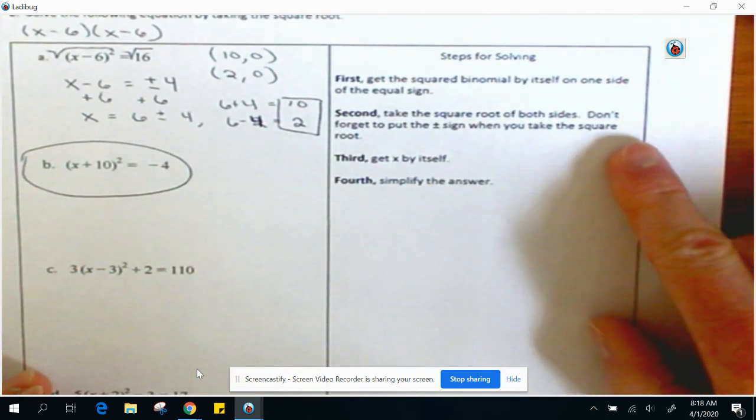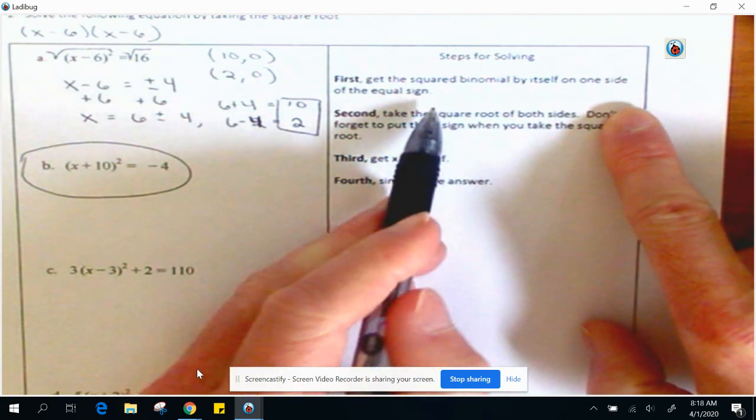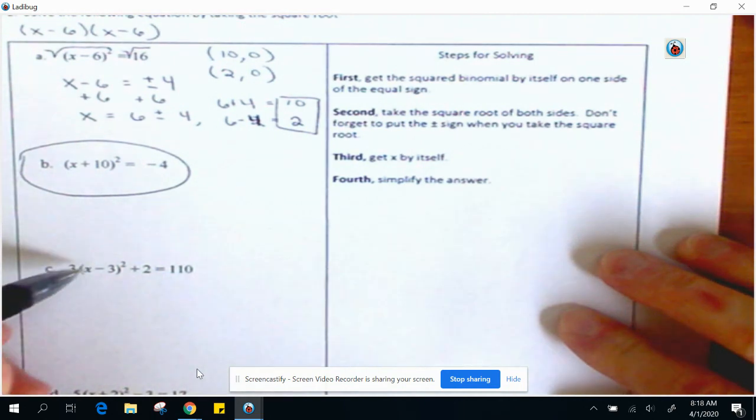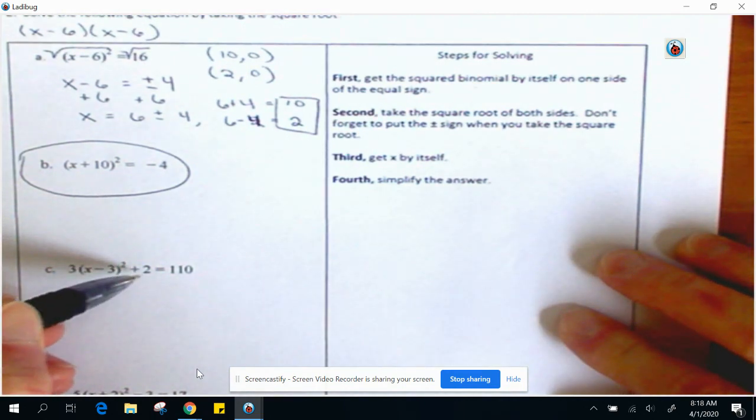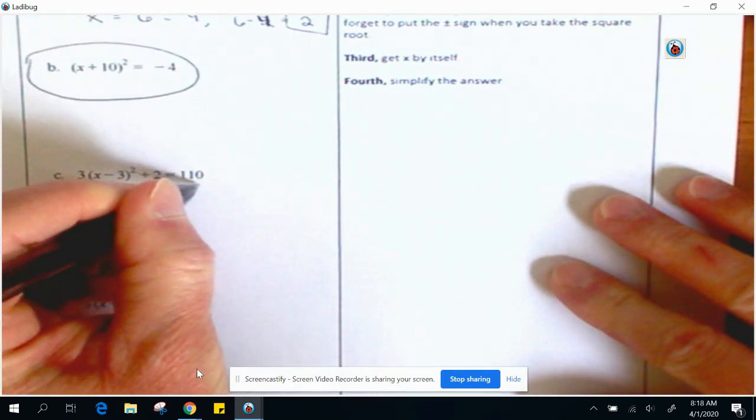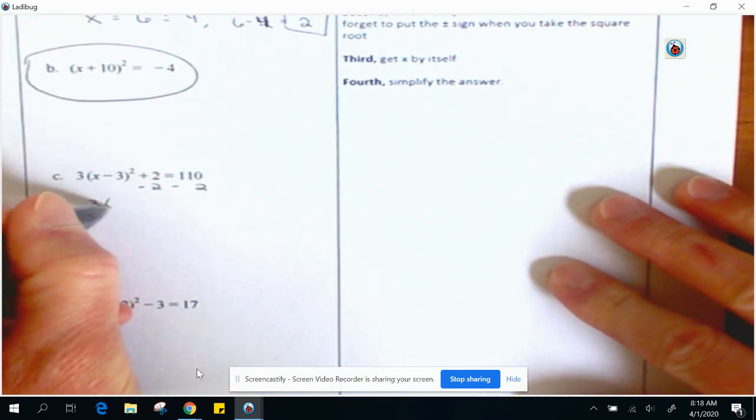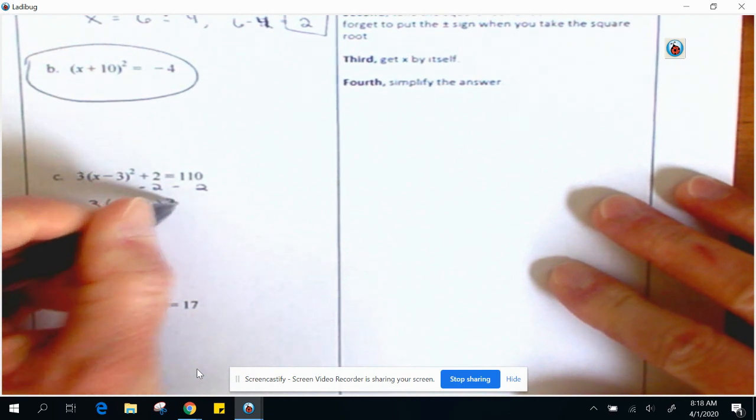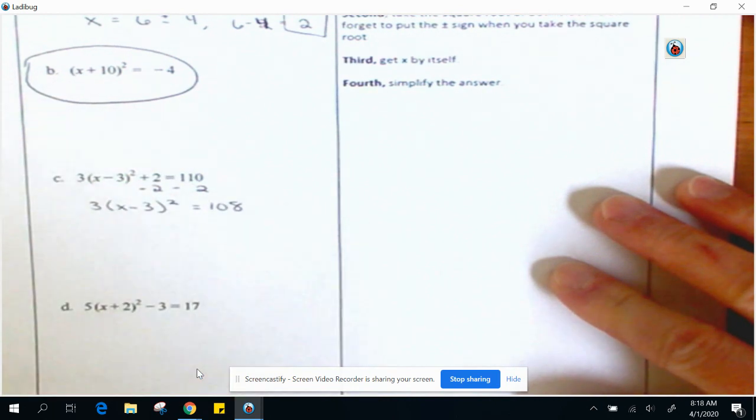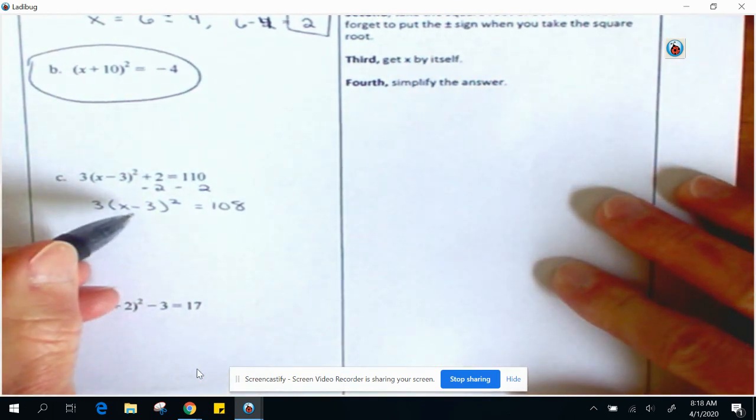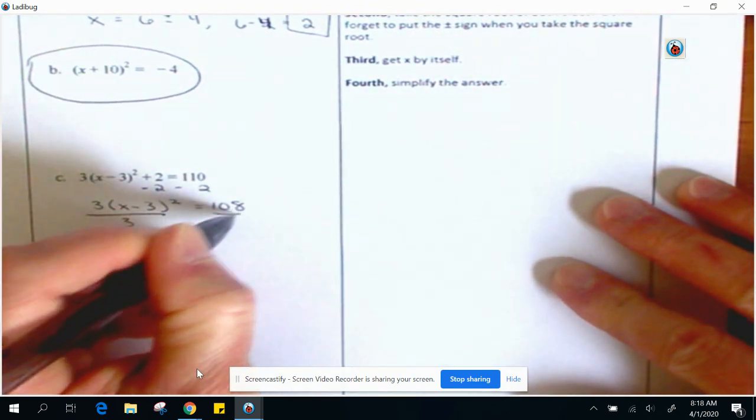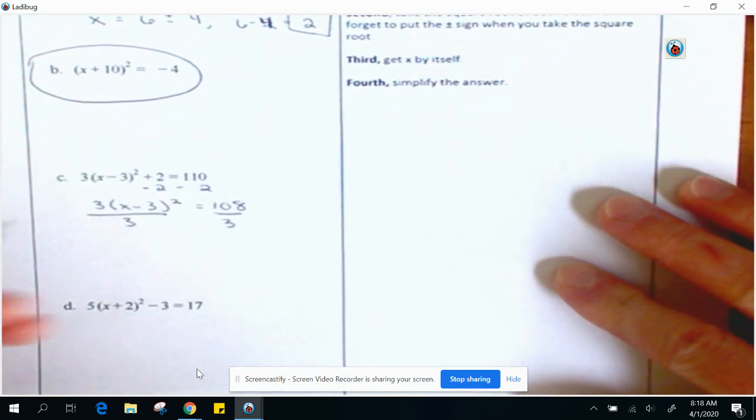Remember, step 1 says get the squared binomial by itself on one side. All right, well, it's right here. Okay, so I need to get rid of the 2 and I need to get rid of the 3. First, we're going to subtract 2 from both sides. That leaves us with 3x minus 3 squared equals, this is 108. And the 3 is being multiplied by our binomial. So we're going to divide by 3. Divide by 3.